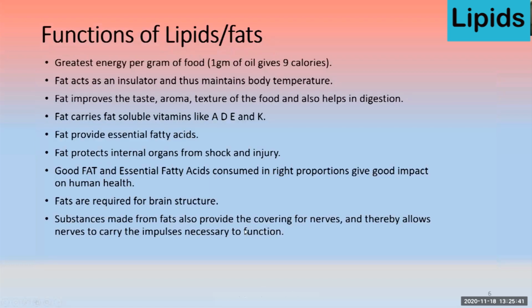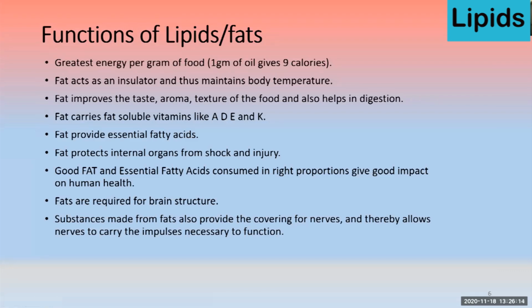The reason being, if you look at the first point, it is the greatest energy per gram of food. One gram of oil or fat gives 9 calories. So this is the major difference between fat and carbohydrates and proteins. They only give 4 calories, whereas fat gives 9 calories. So we are getting 2.25 times more energy from a unit of fat as compared to a unit of carbohydrate. It also acts as an insulator and thus maintains the body temperature.